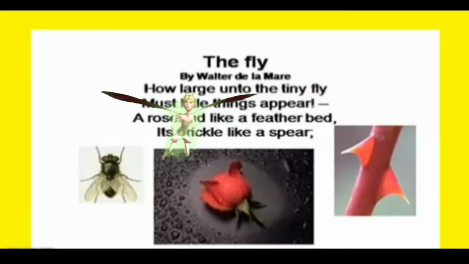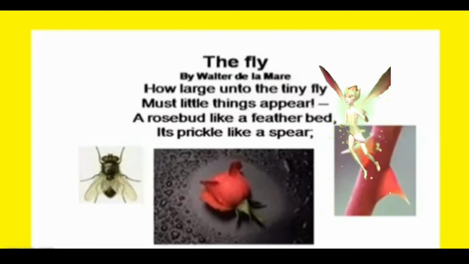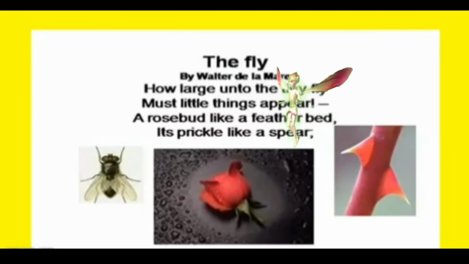So over here, the poet is telling us that these things would appear very, very large to a fly, because a fly is very tiny, right? We have all seen a fly. A fly is very tiny. So we would appear just like giants to a fly, right?